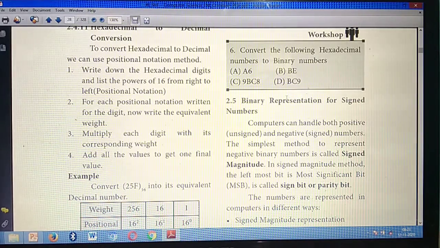So in today's class, a lot of problems I have taught. All the problems you should write in your notebook by seeing the textbook. Then this homework you should do, and when school reopens you should submit. Understand? Because this is a problematic chapter. If you do the homework, you can write any question if they ask in the exam, you can write by your own. Understand? Please don't waste time.